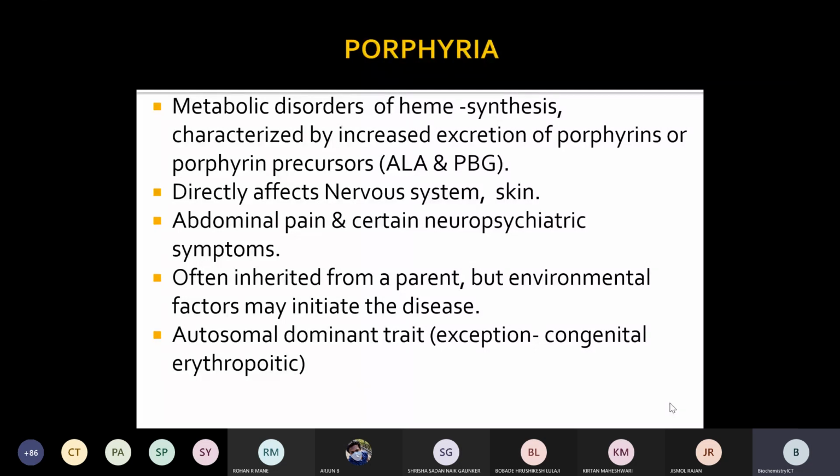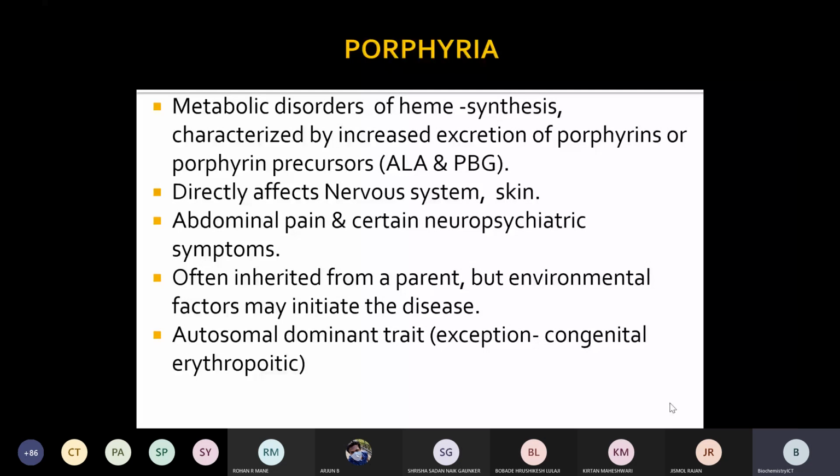Most of the time it is an autosomal dominant trait, while congenital erythropoietic porphyria is autosomal recessive. That is the exception. But many of the porphyrias are autosomal dominant traits.